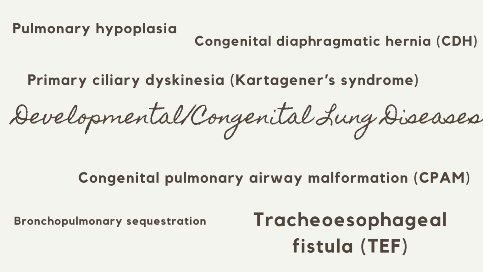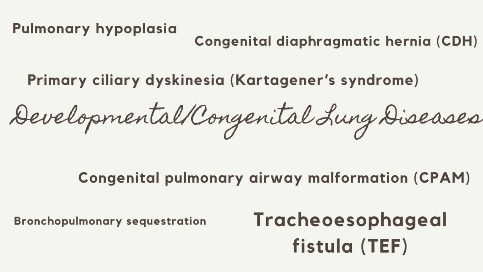Pulmonary hypoplasia, underdevelopment of lung tissue, often associated with congenital diaphragmatic hernia, oligohydramnios, or renal anomalies. It leads to severe respiratory distress at birth. Congenital diaphragmatic hernia, CDH, abdominal organs herniate into the chest due to a defect in the diaphragm, compressing the lung and impairing development. Congenital pulmonary airway malformation, CPAM, a cystic lesion replacing normal lung tissue, often diagnosed prenatally or in early childhood with recurrent infections.